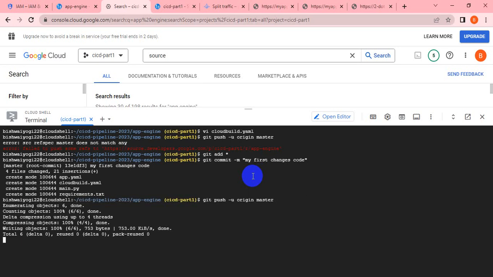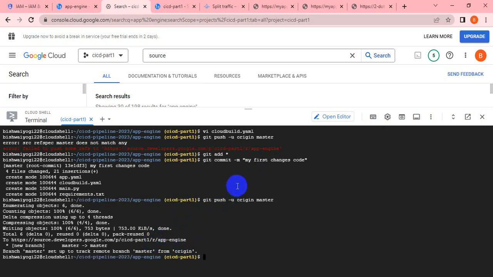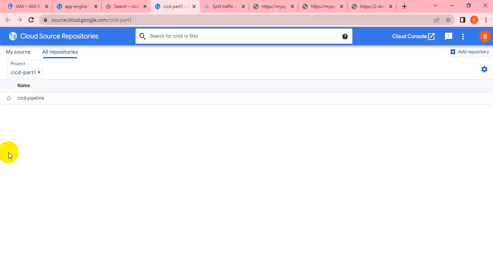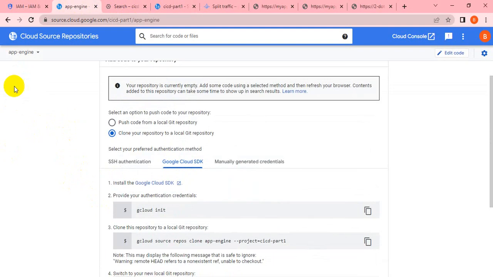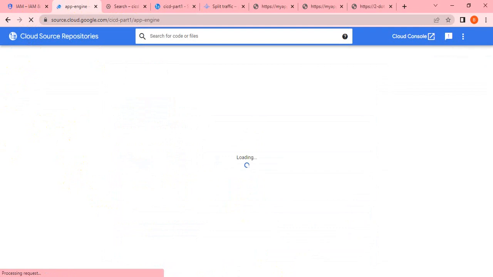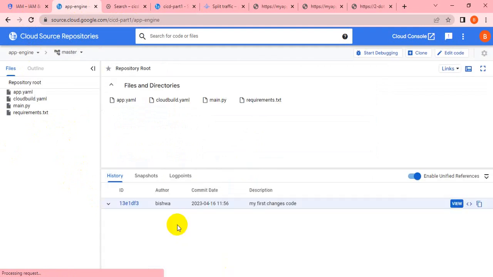Yeah, because before pushing to the repo, first of all you have to add those codes, then you have to commit, then you have to git push. In order to validate, I have to go to the resource repository and validate here. Let me refresh that. Now you can see in my repo all the files are populating here. All its files are showing here.